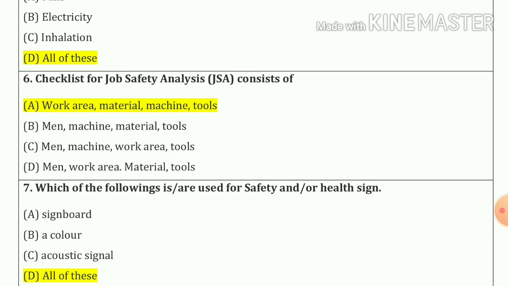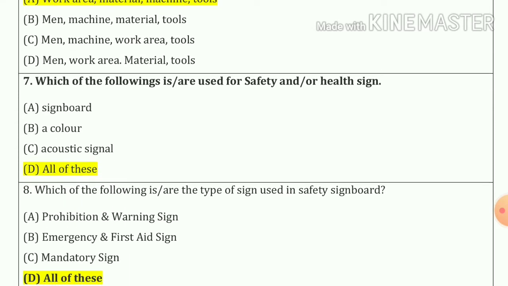Question number 6. Checklist for job safety analysis consists of. Our answer is A. Work area, material, machines and tool also. Question number 7. Which of the following are used for safety or a health sign? So answer is all of the above. That means signboards, a color and acoustic signal also.